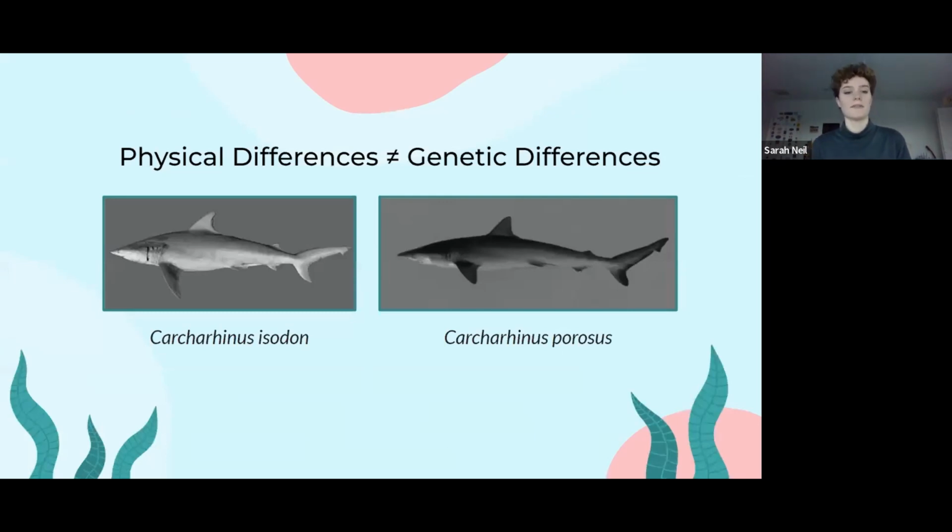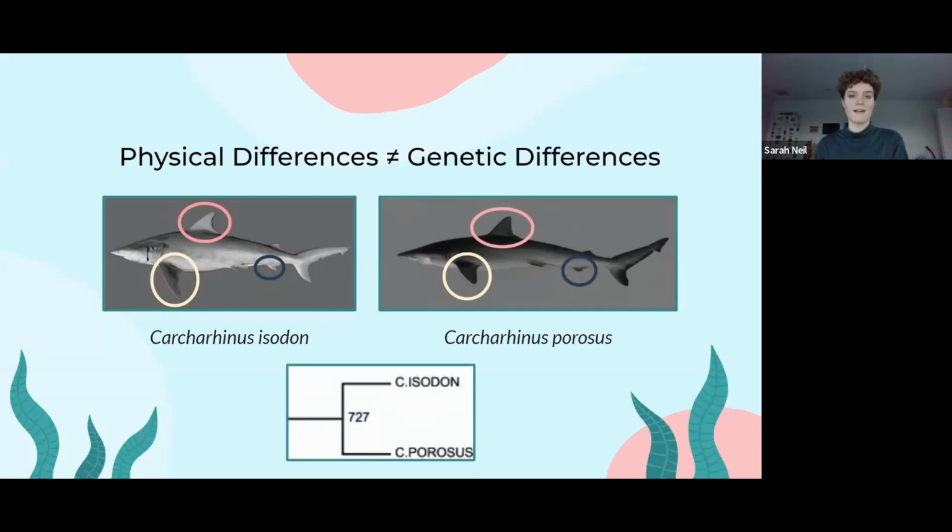So here we have Carcharodontis isodon and Carcharodontis porosus. So you can see their dorsal fins have some differences in their shape. Same with their pectoral fins. On the left, it's much longer, and then with their anal fins. Despite this, though, they are actually very closely related and right next to each other on the phylogenetic tree. They are one of the most closely related in the phylogenetic tree.